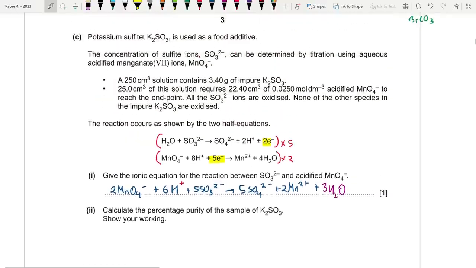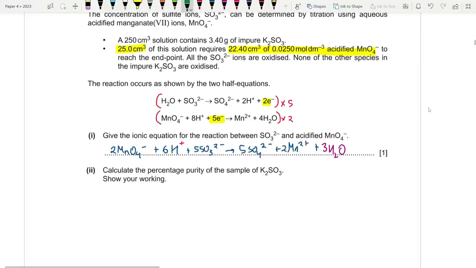Okay. So 25 cm³ of that solution required this much permanganate out of the 250. So it's been diluted. Let's do the math. According to the molar ratio, what's the moles of MnO4⁻? That is 22.40/1000 times 0.0250, which is 5.6 × 10⁻⁴.